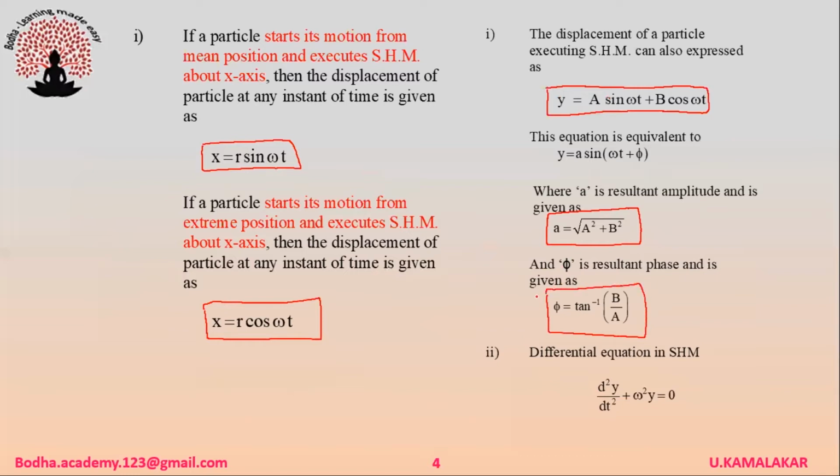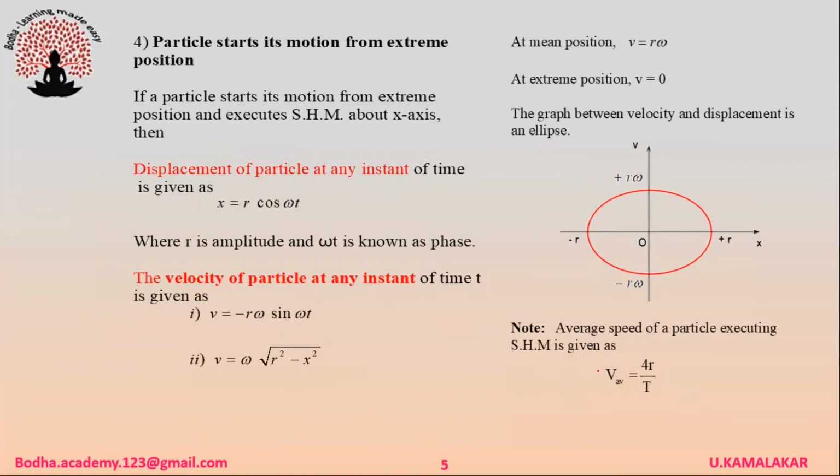The differential equation in SHM is given as d square y by dt square plus omega square y is equal to 0.